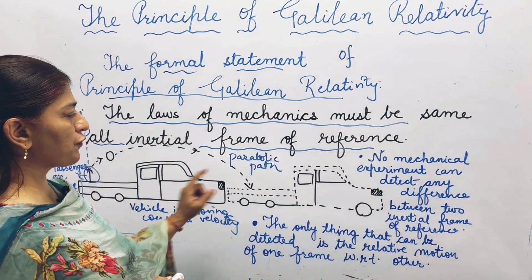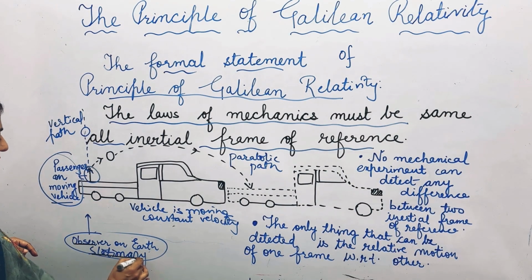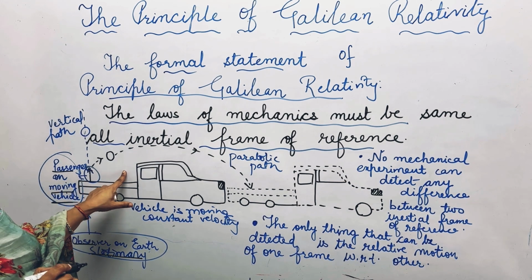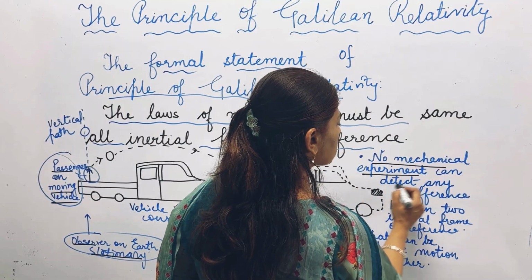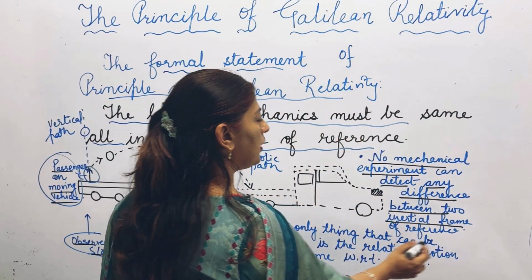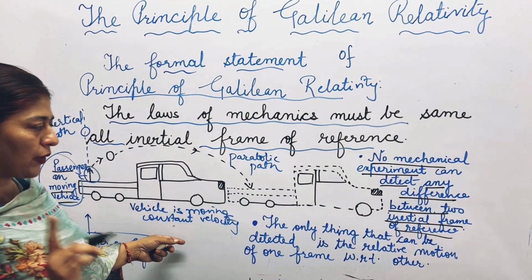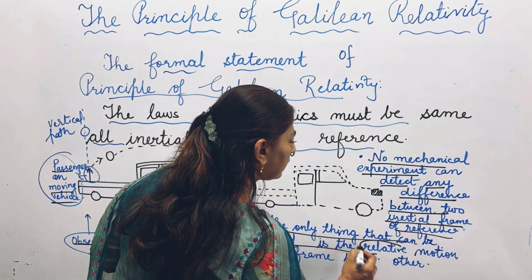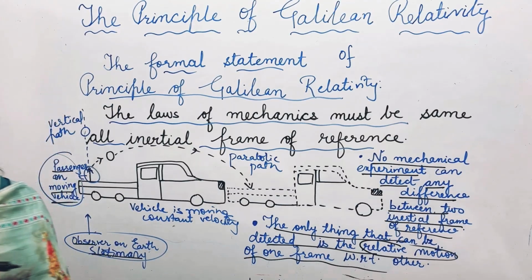So for this sort of situation, where one frame of reference is with the stationary observer and one frame of reference is with the passenger that is moving with a constant velocity, we find that no mechanical experiment can detect any difference between the two inertial frames of reference that have been discussed here. The only thing that can be detected is the relative motion of one frame with respect to the other.